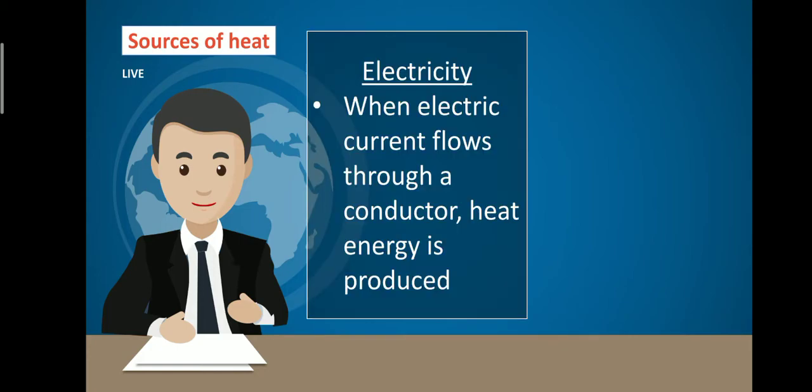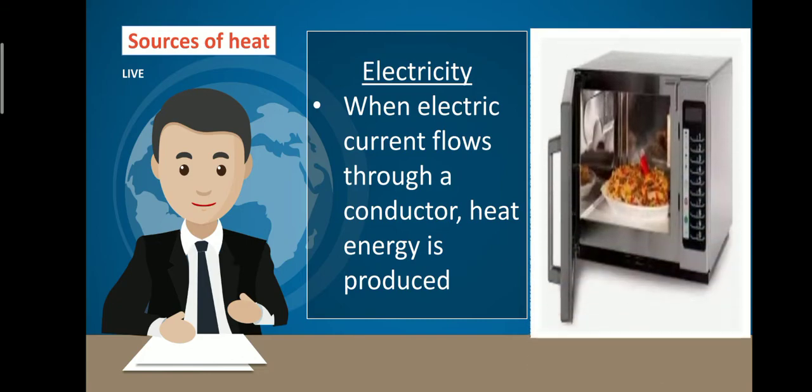And next one is electricity. When electric current flows through a conductor, heat is generated. For example, in a microwave oven, there you are supplying an electric current and it converts it into heat energy. Hence you can cook your food. In the same way, electric energy is converted into heat energy in an electric heater and your iron box, all those things. So electricity can also produce heat.